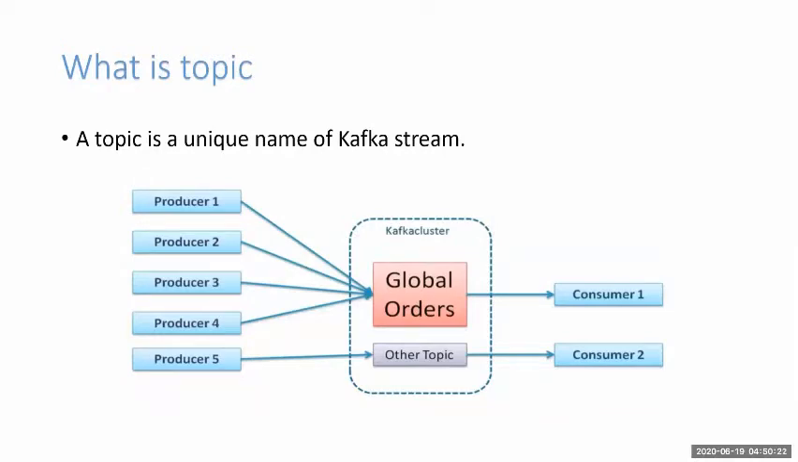What I have done here is I have created a topic named global order in the Kafka server, and producer 1, 2, 3 and 4 are sending messages to that particular stream called global order. And the consumer will request Kafka that I want to get the information which you receive from the global order. So whatever is in the global order will be transmitted to consumer 1.